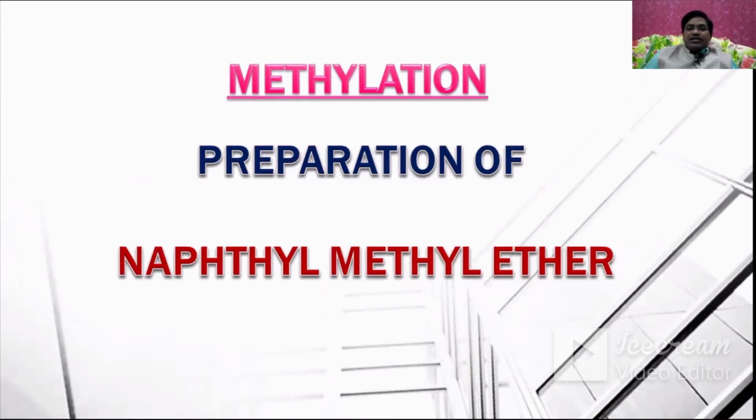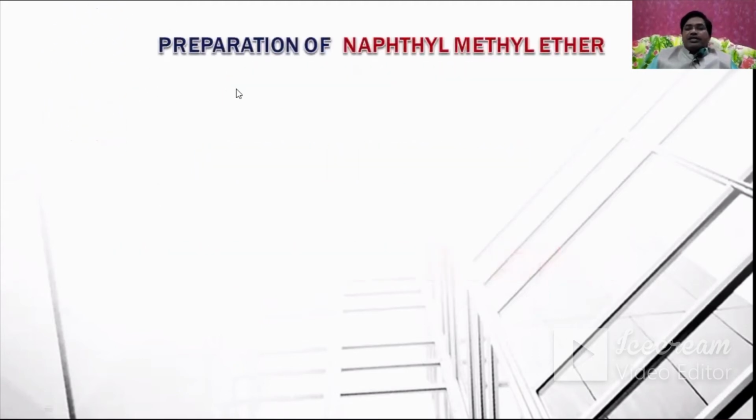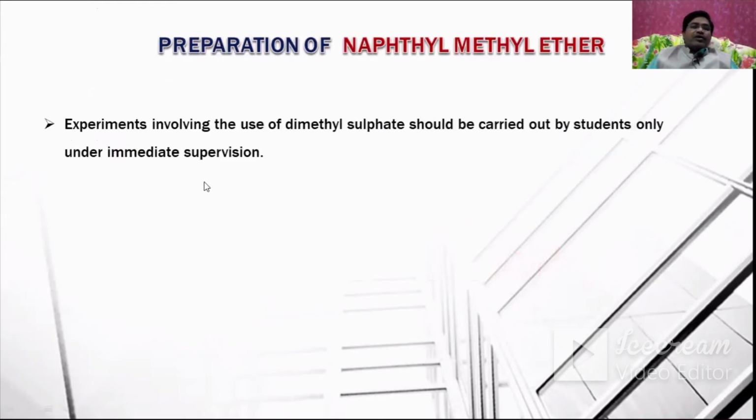In this discussion we prepare an ether, and that ether is the naphthyl methyl ether. Let us see what this naphthyl methyl ether is. This is the naphthyl methyl ether, which you can observe here. Now let us see the different steps involved in the preparation of naphthyl methyl ether.